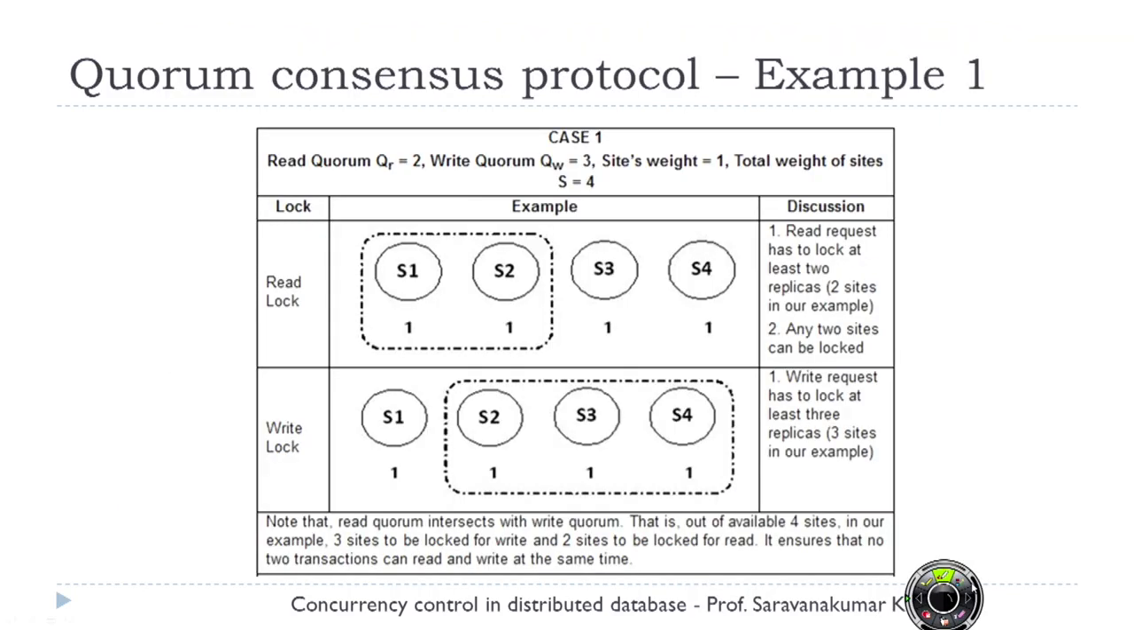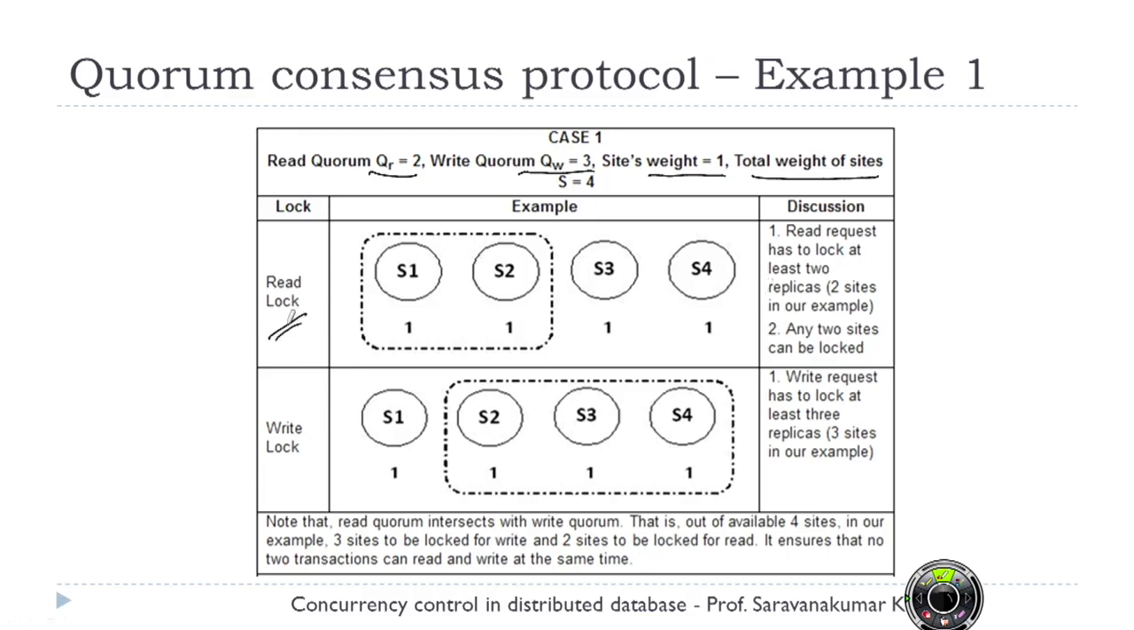The first case is, take read quorum QR is 2 and write quorum QW is 3 for a particular data item Q. For a data item Q, we have read quorum 2 and write quorum 3, and each site weight is 1. Each site weight assigned is 1, and of course the total weight of all sites is going to be 4. 1 plus 1 plus 1 plus 1.